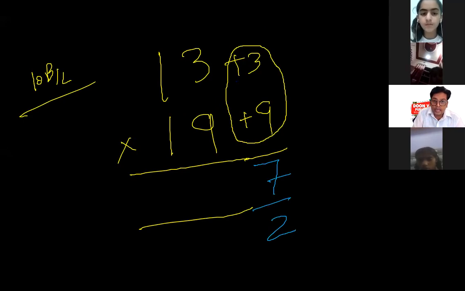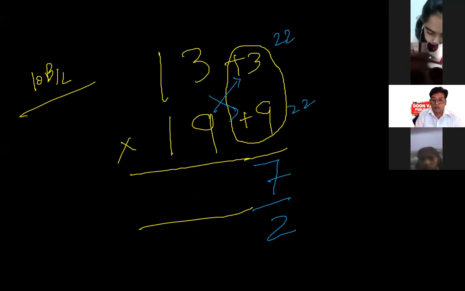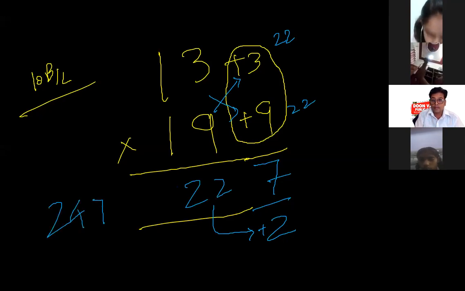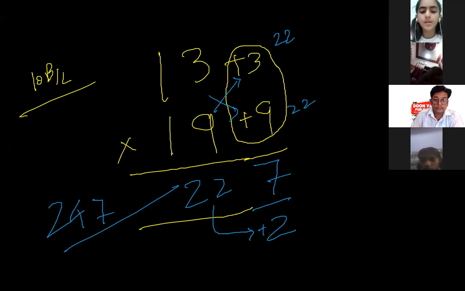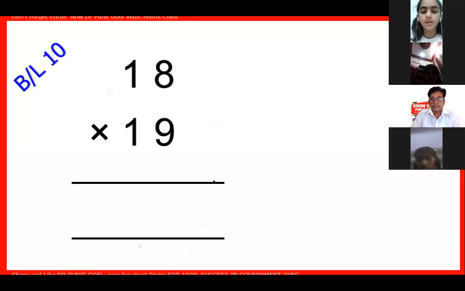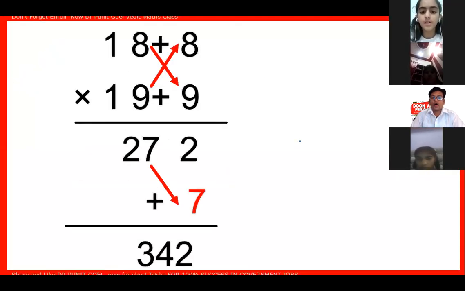Now either this way add or this way add. Both ways I will get 22. So I will write 22 here and the carryover 2 will be added, which gives me 247. Clear? Everybody? Yes or no, please tell me. Is it clear to all? You can take a screenshot for that.